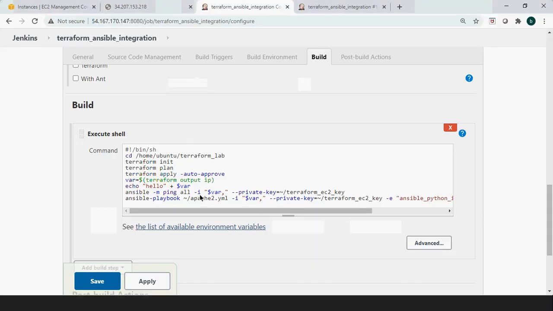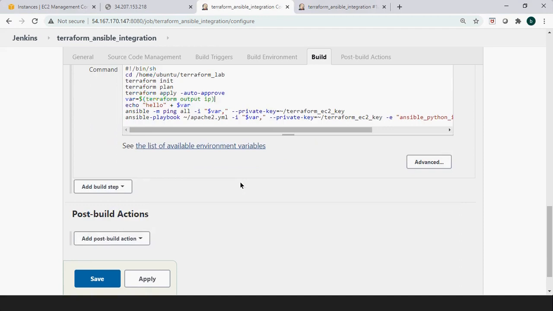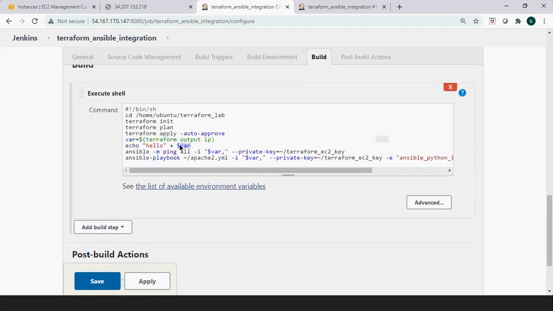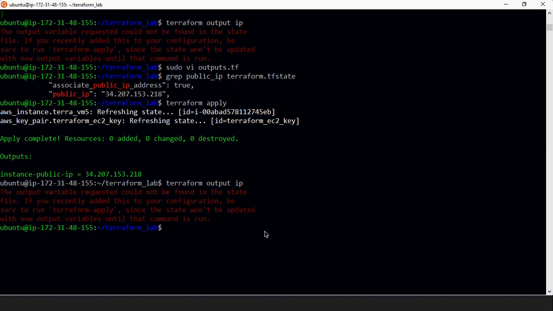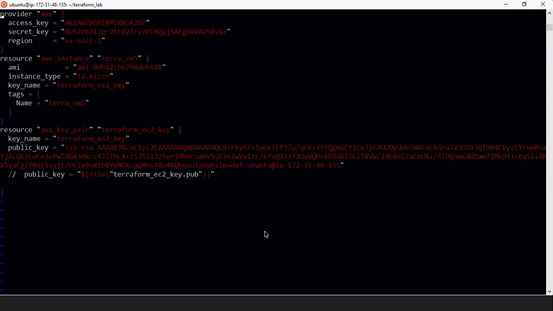Okay, let's debug here itself, where this IP somehow is not reaching. Terra VM5 is the AWS instance name.